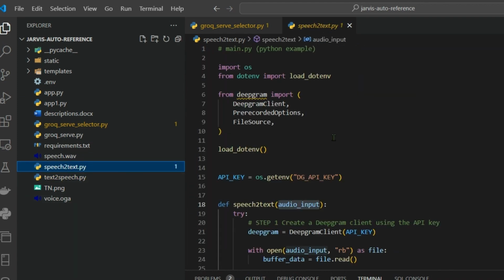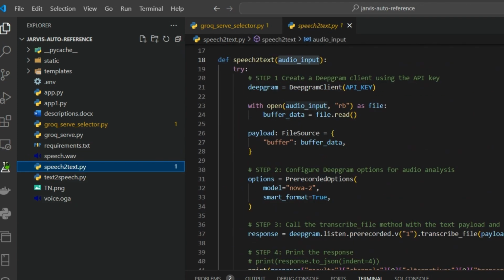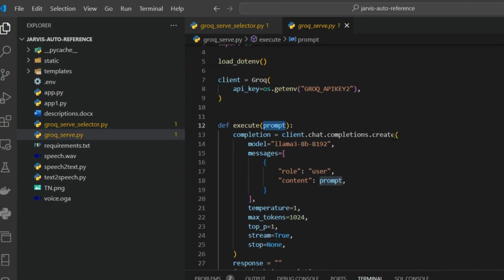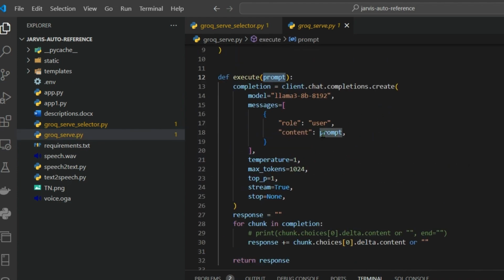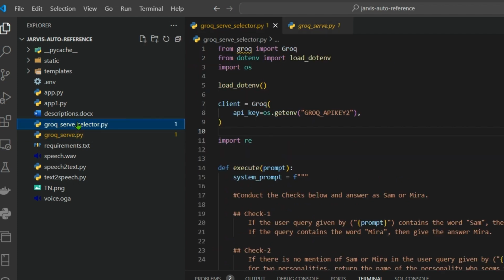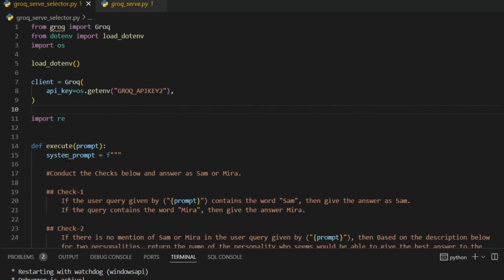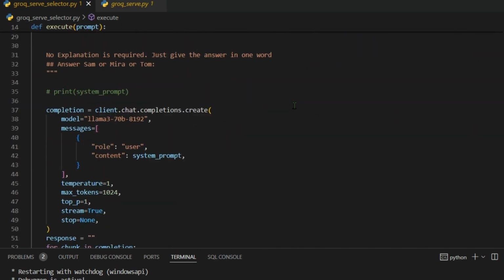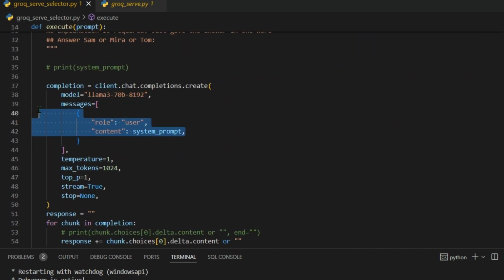Now for the speech to text, we have already seen this. We are converting the speech to text, and then we have this. In the last video we served this model, Groq serve, which takes in any prompt and replies to that prompt. But for this piece of code we have created another file, Groq serve selector.py, which has the same function execute, but what is different is that we have included a system prompt here.